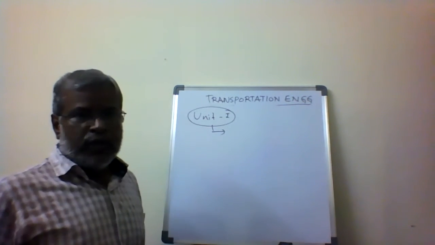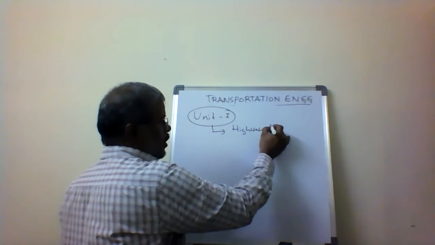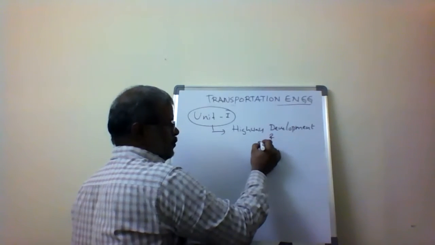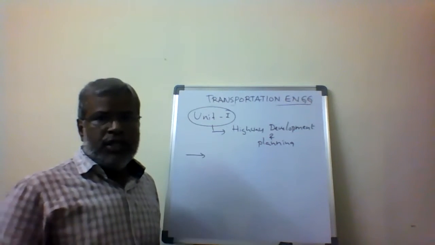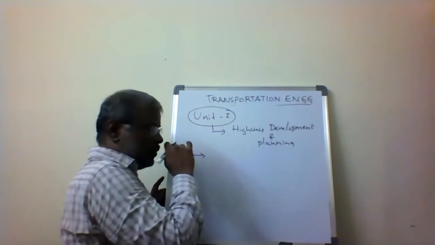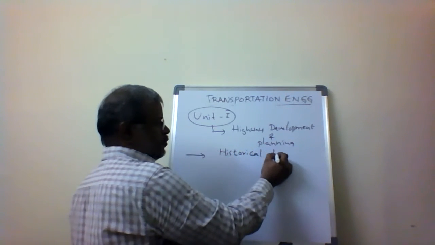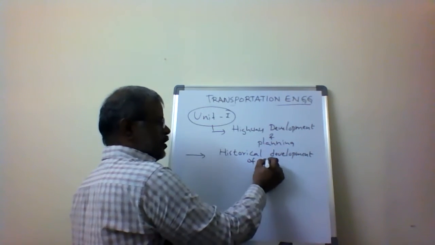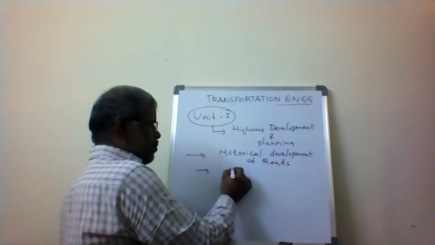Unit one discusses highway development and planning. In highway development and planning, we first have to see the historical development of the roads. Then the second topic is highway planning in India.